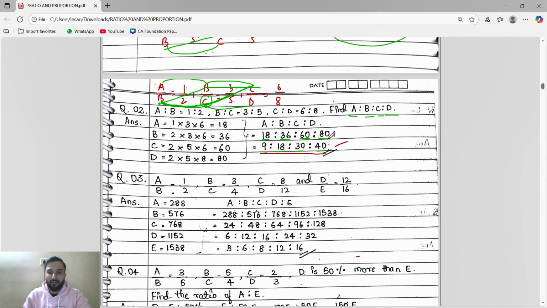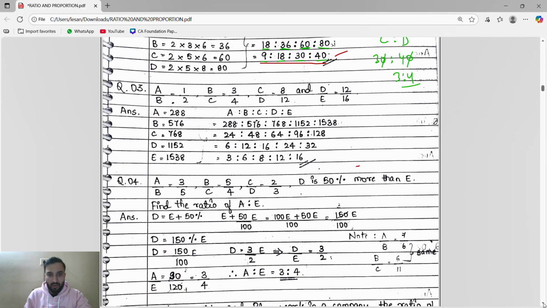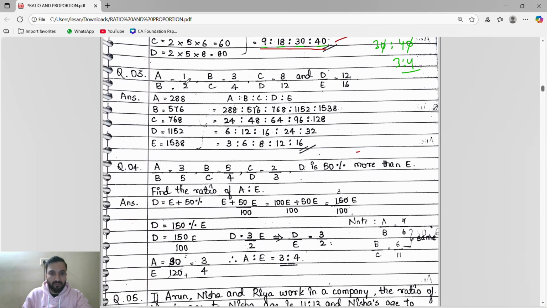Suppose they say you have to find C is to D. C is what? 30 is to D is what? 40. 30 is to 40 means the 0s get cancelled. Answer is 3 is to 4, simplified form. Done. Now here A by B is given, B by C is given, C by D is given, D by E is given. We will find A, B, C, D, E.